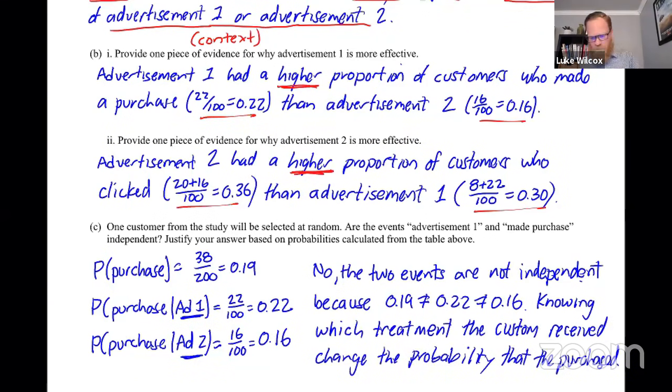Now, what would be required for full credit here? Well, we actually went ahead and calculated three probabilities here. Actually, if you calculated any two of those probabilities and showed that they were not equal to each other, that would be sufficient. We sort of went a little bit extra here. Now, once again, you want to make sure that you answer the question that's being asked, which is whether or not the two events are independent.